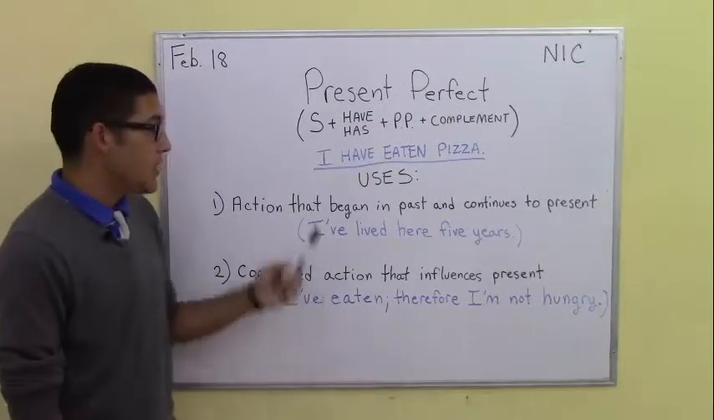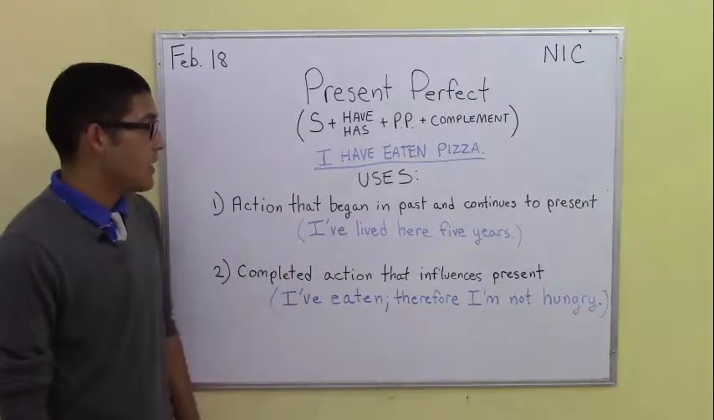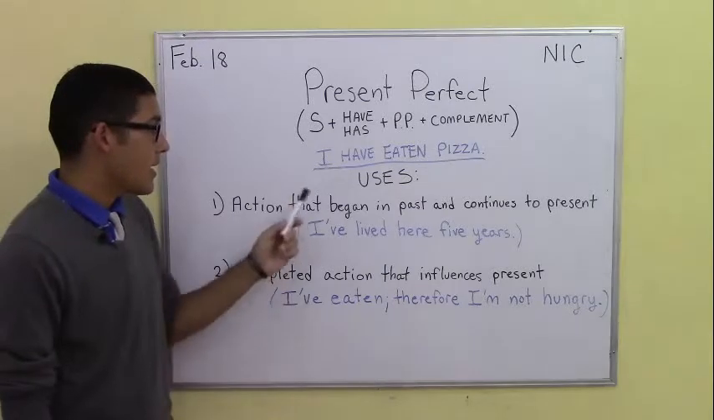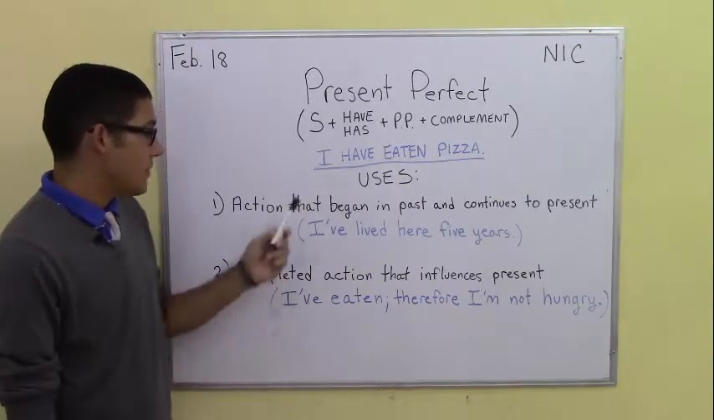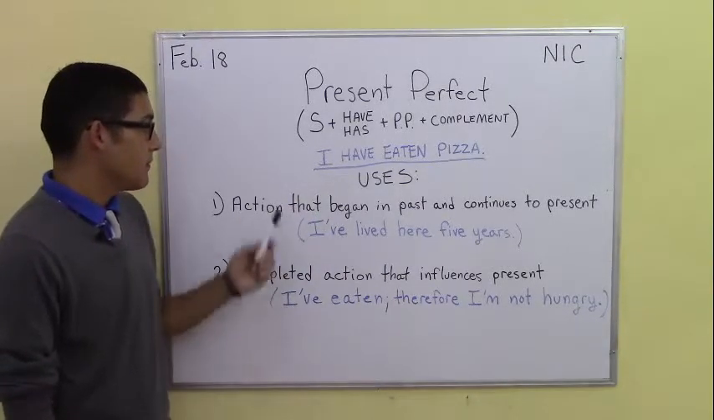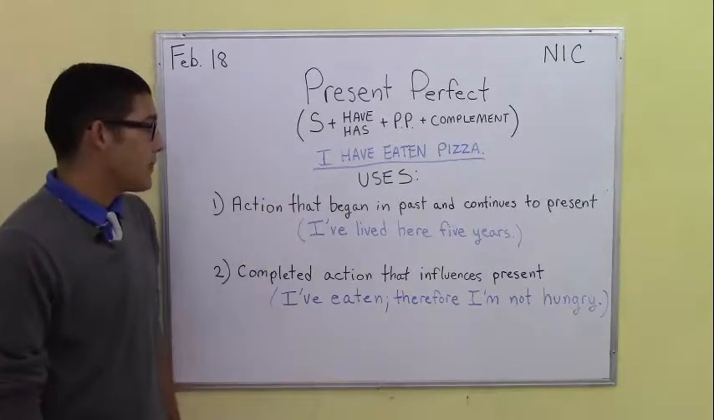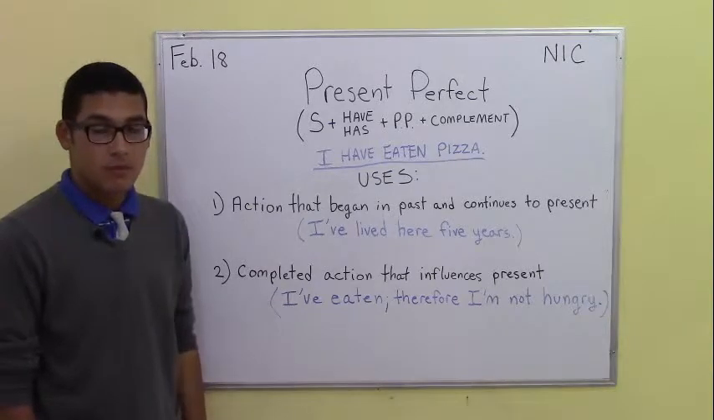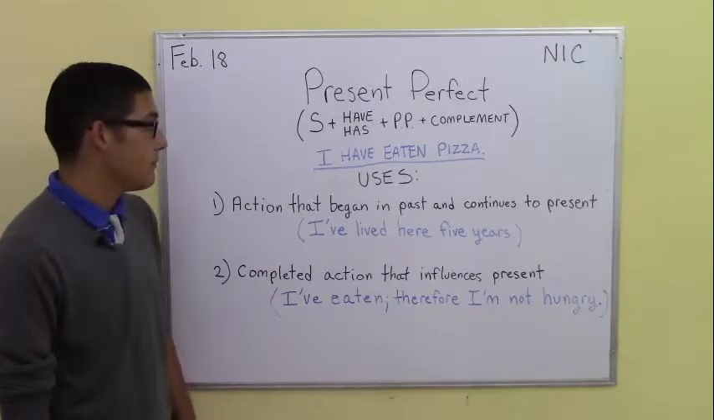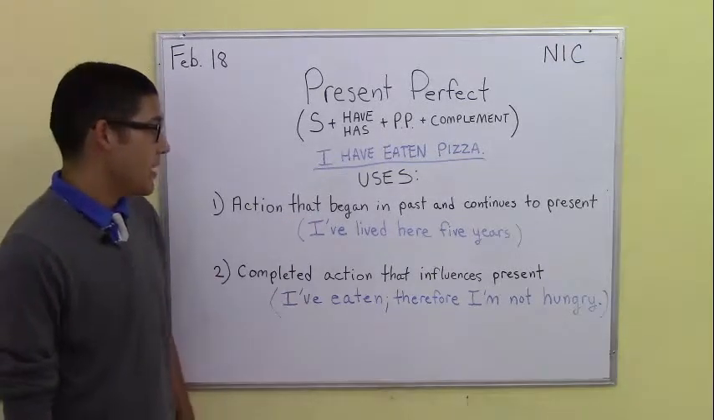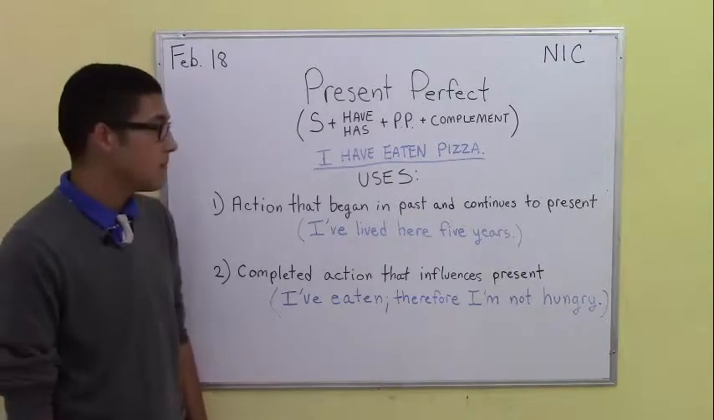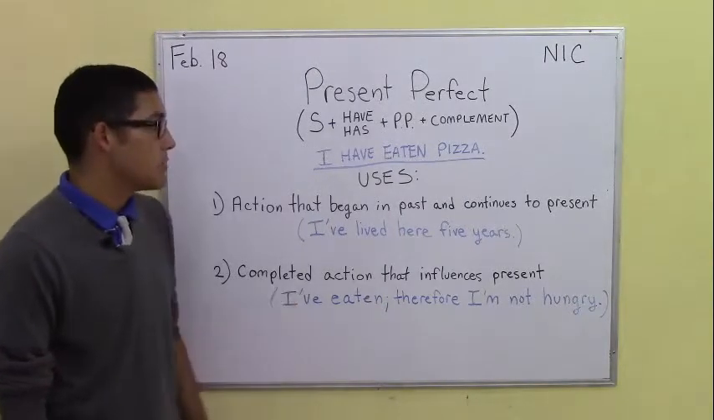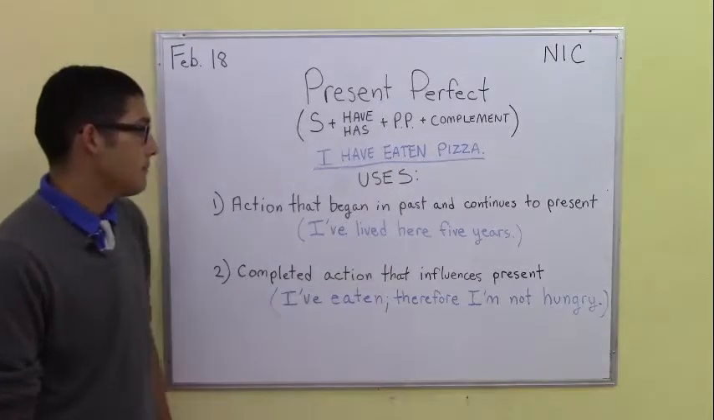Is Nick. And here we have an ideal example of a sentence using the present perfect tense. I have eaten pizza. We have our subject, in this case, the pronoun I. Have, the properly conjugated form of the verb to have, functioning as an auxiliary verb. And we have eaten, our past participle from the verb to eat, and pizza, our direct object, or complement.